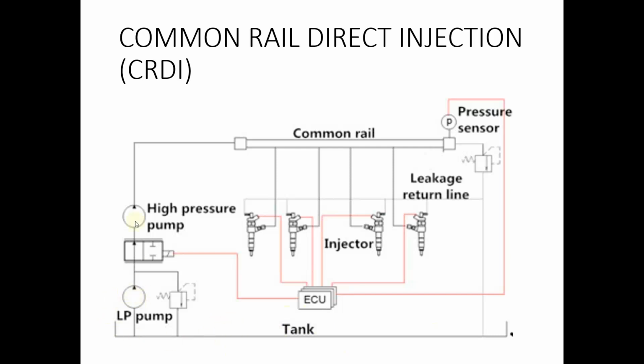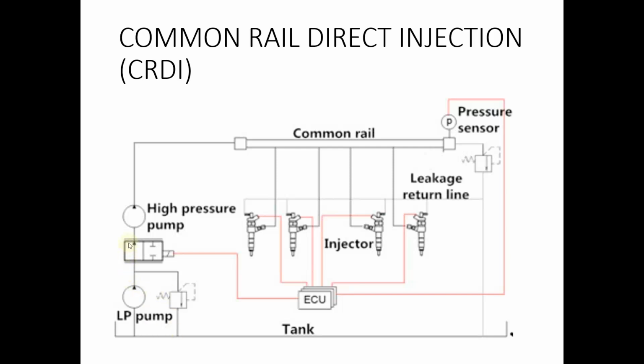So in common rail direct injection system, we have a diesel fuel tank from which diesel is taken. We have two separate pumps here, a low pressure pump and a high pressure pump. The low pressure pump takes fuel from the diesel tank and passes diesel through a filter. Filter will filter out all the impurities, and there is a pressure regulator which will regulate the pressure.